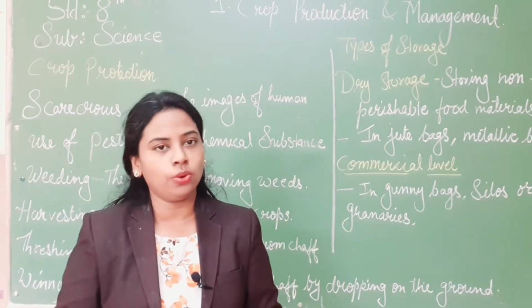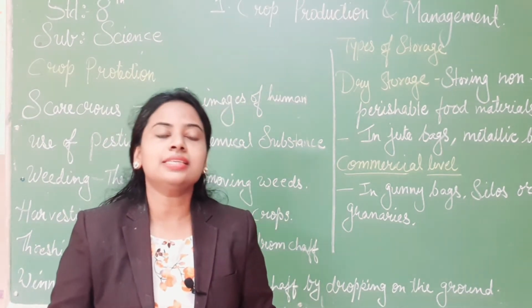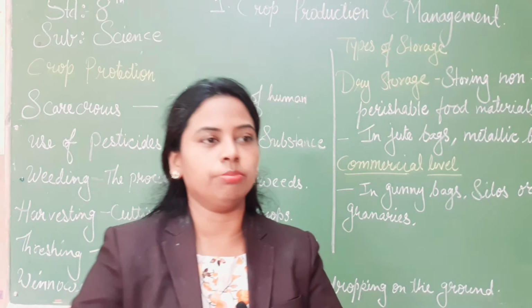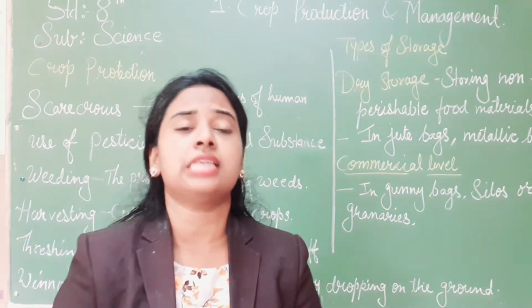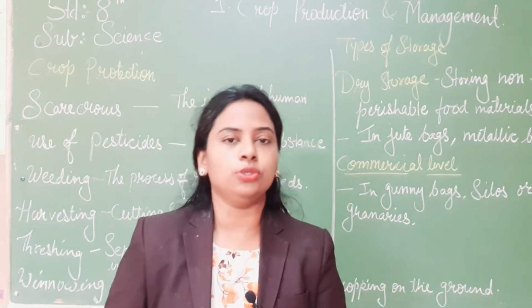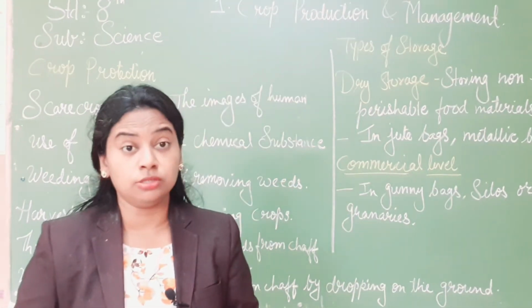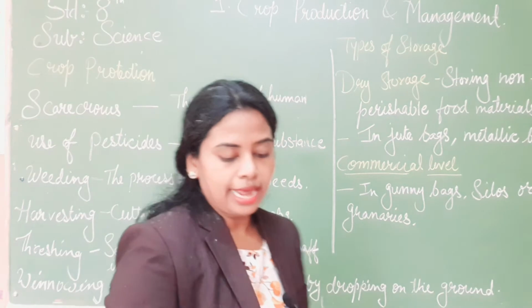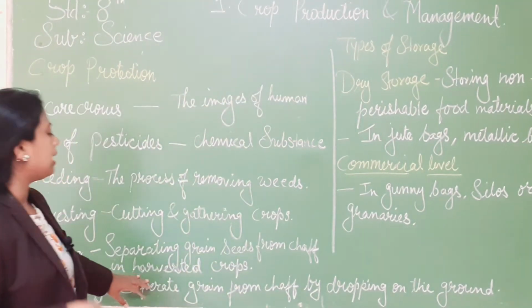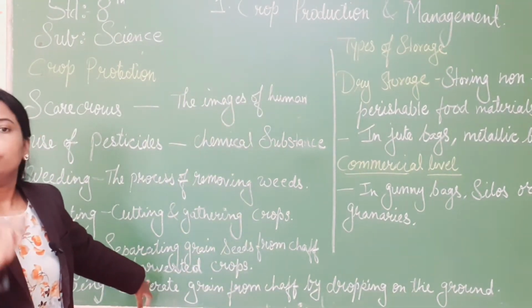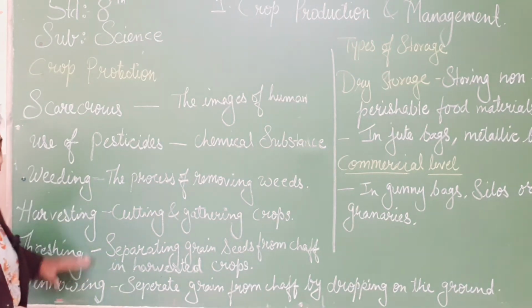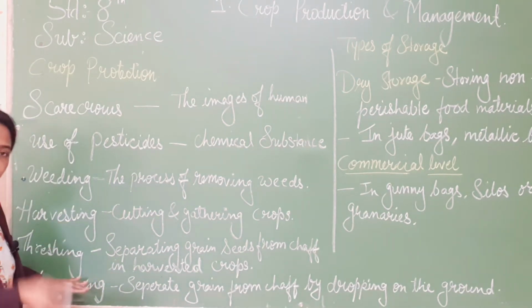Nowadays we have improved ourselves, as you all know, so there is mechanical threshing also. Big tractors and big machines have come, so that is used for threshing and it is easy to use and time saving also. Next, we have separated the grain from the chaff with the process of threshing. Harvesting is done, threshing is done.